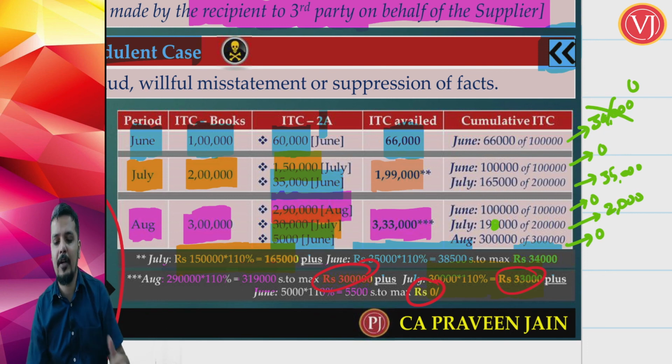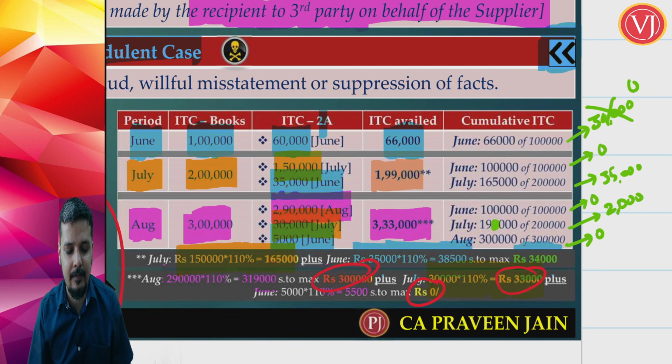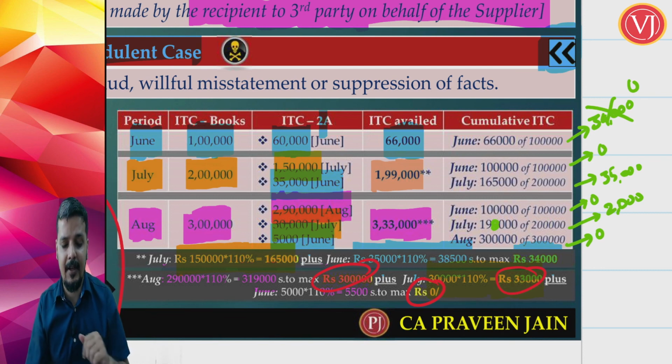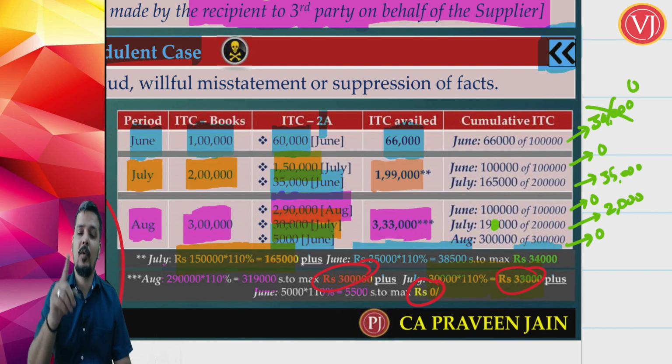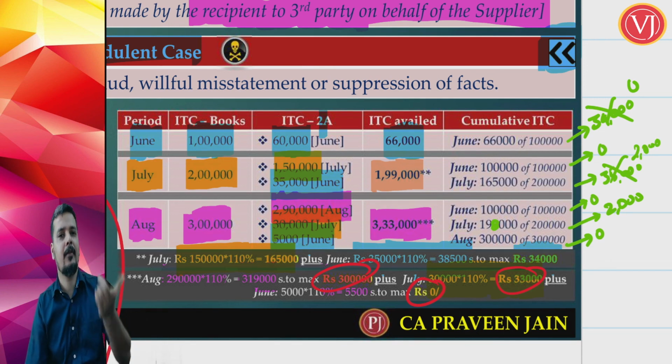Why is there a leftover credit of 2,000? July month credit in the month of July, I have taken 1,65,000. July month credit in the month of August, I have taken 33,000. So 1,65,000 plus 33,000 is 1,98,000. So out of 35,000, I have taken 33,000. That's a leftover of 2,000, which I have to take again.